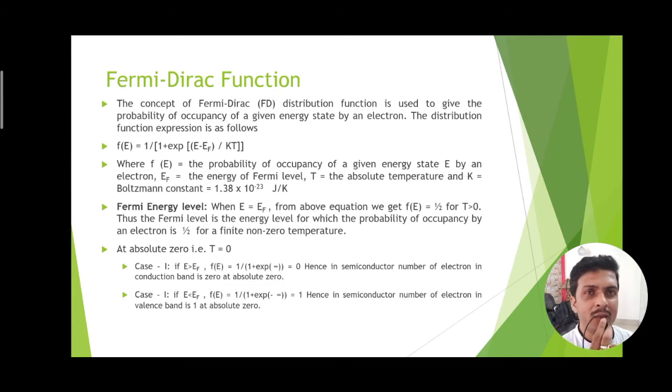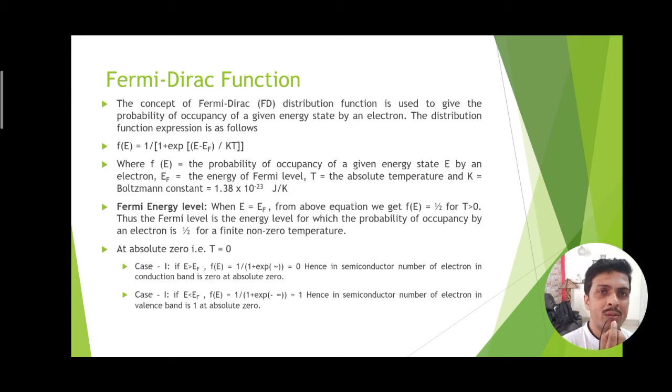Now this is the Fermi-Dirac equation, which is one of the most important equations, telling us how the conductivity of the semiconductor varies depending on temperature. From the equation it is very clear that f(E), where E is the energy state which is occupied by electrons, is the probability of occupancy of a given energy state E by an electron. EF is the Fermi energy level, T is the absolute temperature, and k is the Boltzmann constant, which is 1.38 into 10 to the power minus 23.